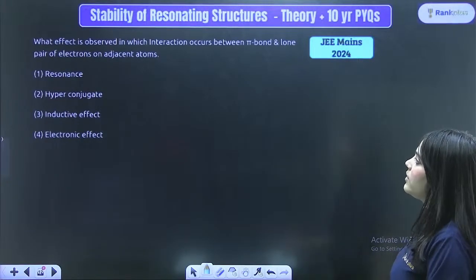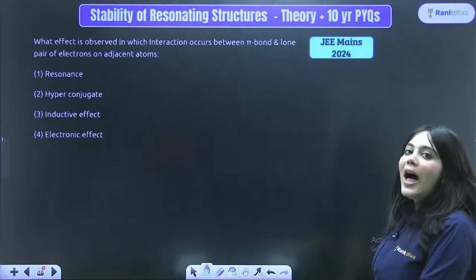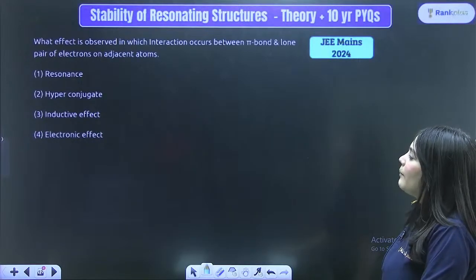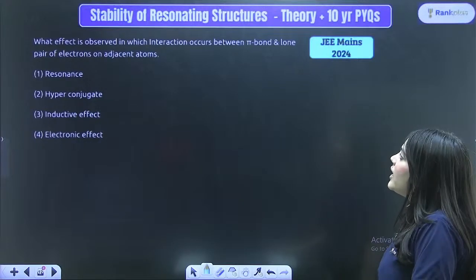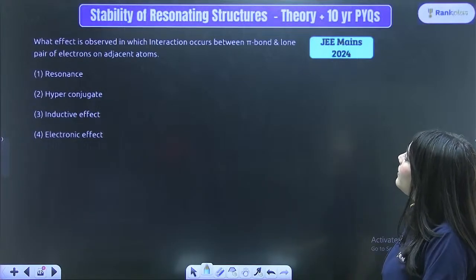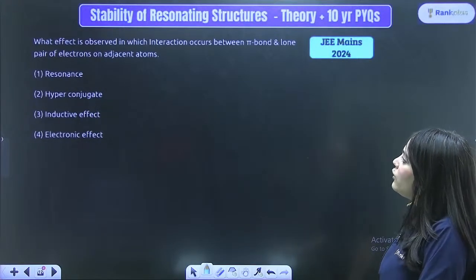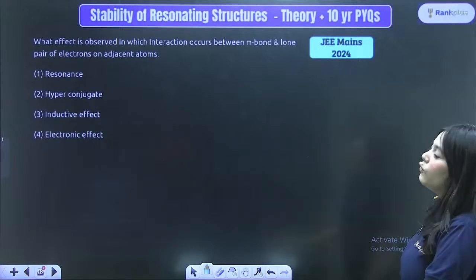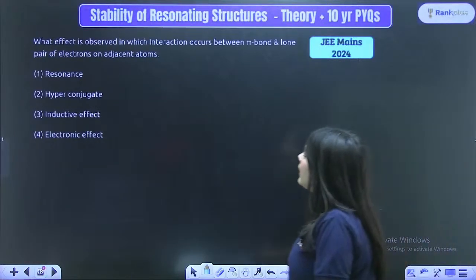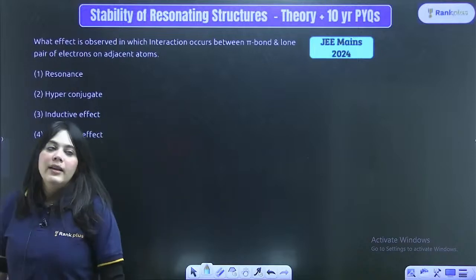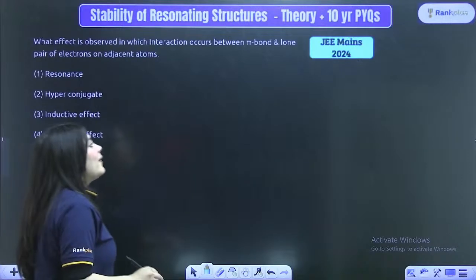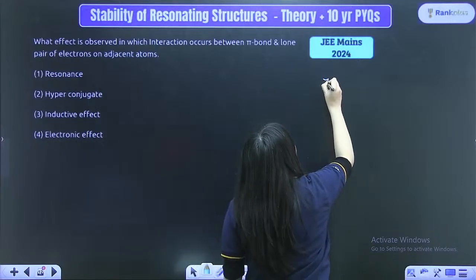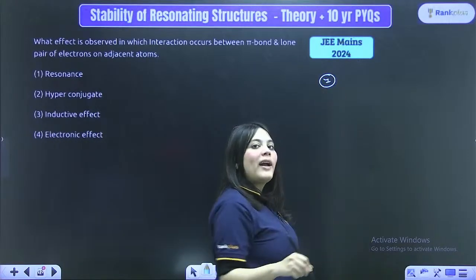Now, the first question from the theory asked in your JEE Mains 2024 exam. Look at this question. What effect is observed in which interaction occurs between a pi bond and lone pair of electrons on adjacent atoms? Very interesting question. Always remember this thing: in the inductive effect, what happens, whether plus I or minus I effect?